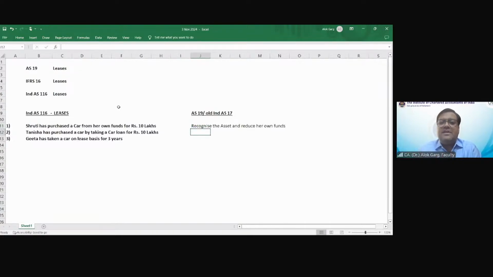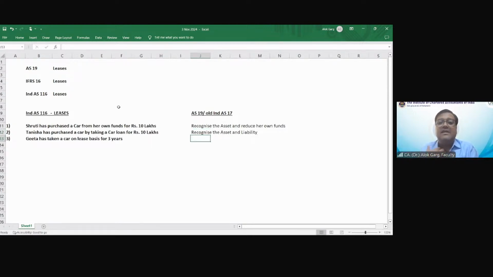Tanisha has purchased a car by taking a car loan for rupees 10 lakhs. What is going to be recognized in this case? Recognize the asset and liability, as simple as that.